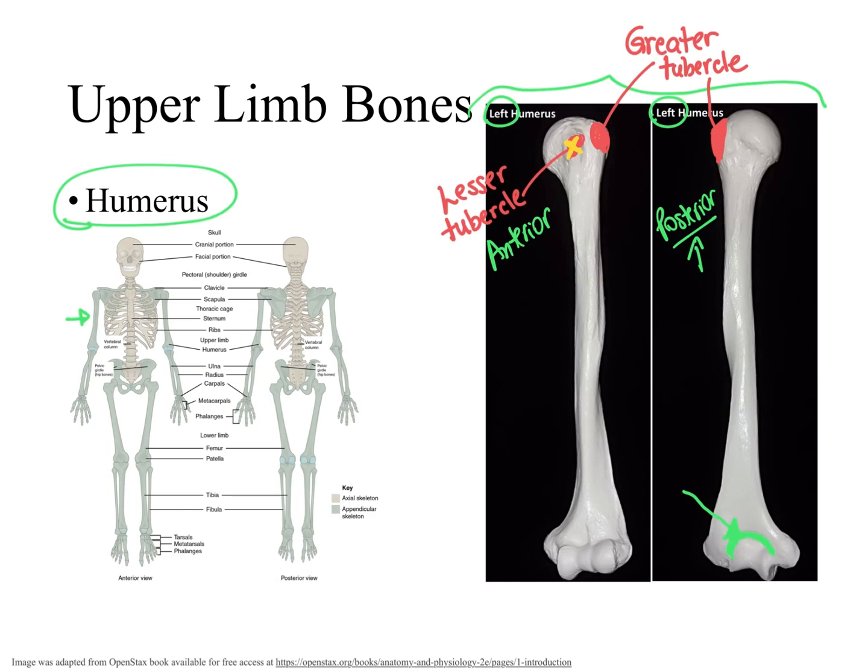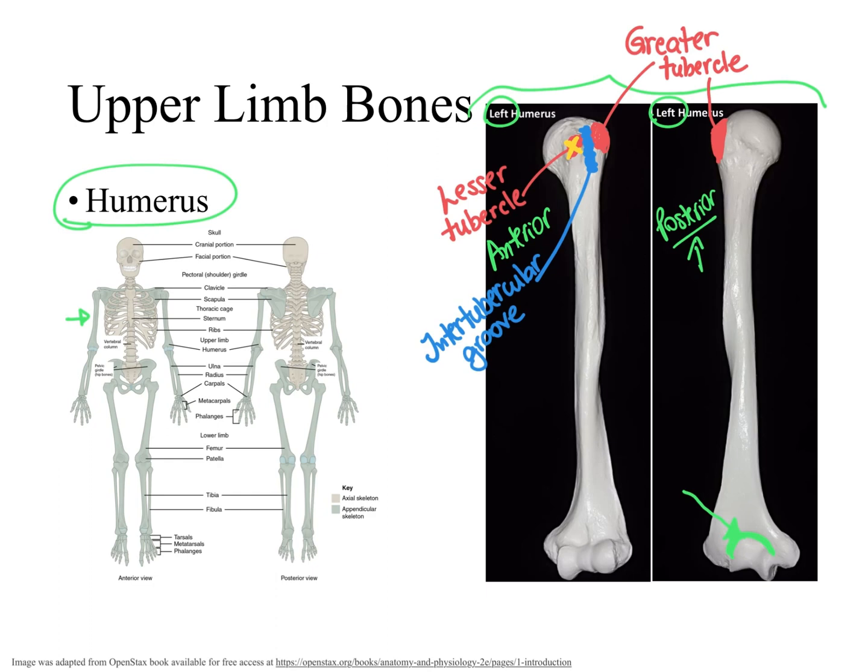If you pay attention, you can see that we have a groove here. And this groove is between the greater tubercle and the lesser tubercle. How do you think we call a groove between two tubercles? We call it intertubercular groove. Inter means between. Now, through this groove, we have a tendon of the biceps brachii muscle passing. And the biceps brachii is a muscle found in the anterior aspect of our arm.